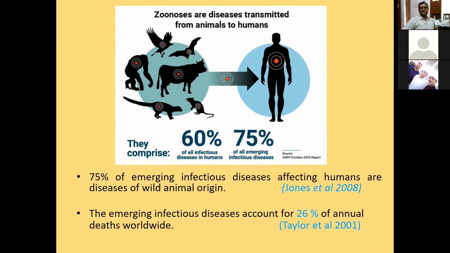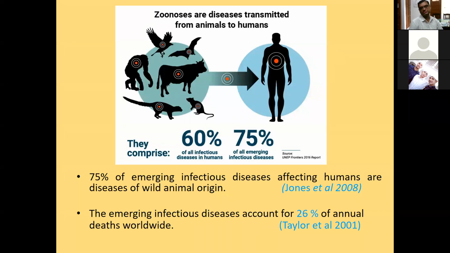There are different reasons for that, because wildlife acts as a reservoir for many types of infectious agents which are not known in the human population, and they remain in a sylvatic cycle among wild animals.